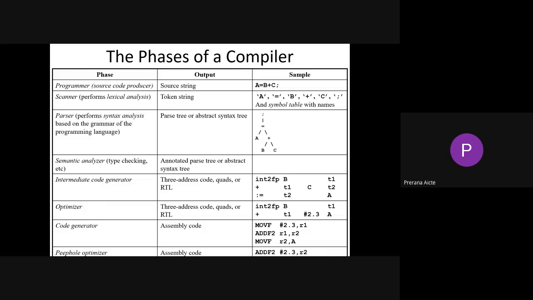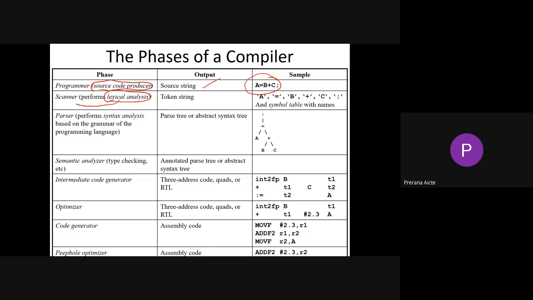See, first one, programmer. The programmer will give source code, so the source code producer is our programmer. The output will depend upon the final target code. For example, this will be the statement written by the programmer, A equal to B plus C. The first phase we call a lexical analyzer.